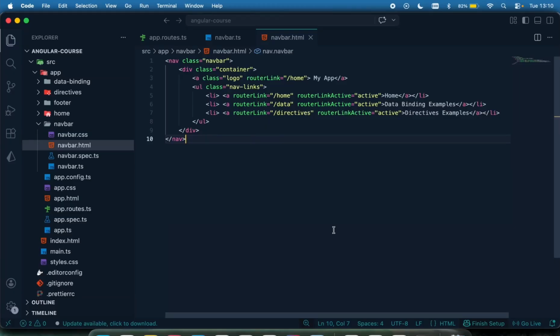Let's head on to look at some core Angular features. The first on our list will be interpolation. One of the reasons why I'm using these terms is that in a situation where we are in an interview session and we are being asked what interpolation is, what data binding is, what one-way data binding is, what two-way data binding is, what property binding is, what event binding is, these are things that will be asked as interview questions.